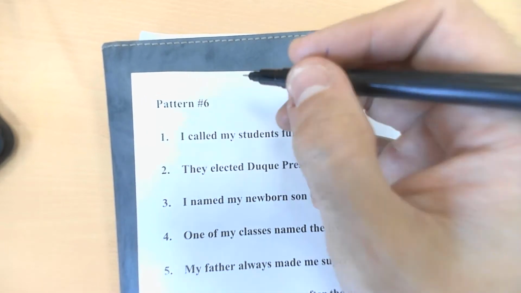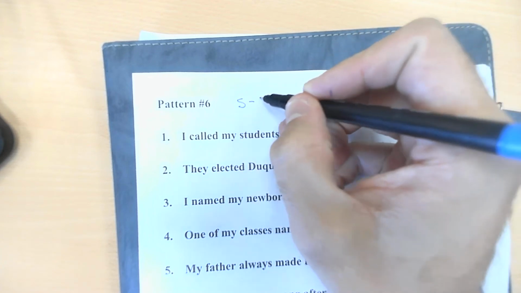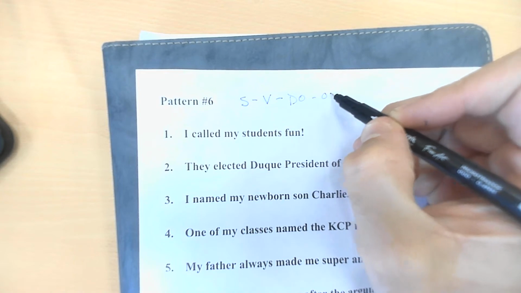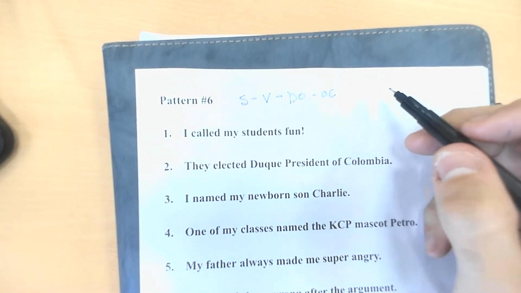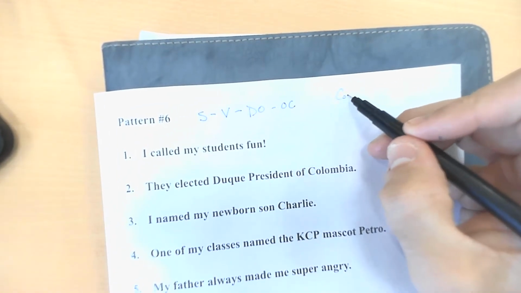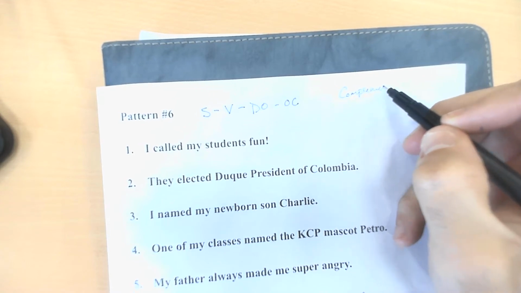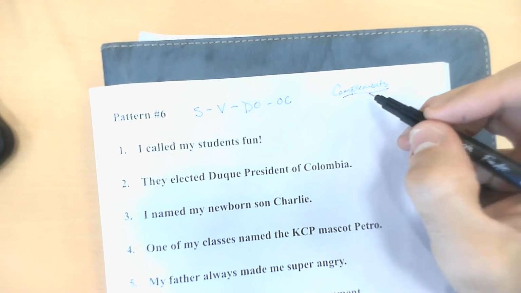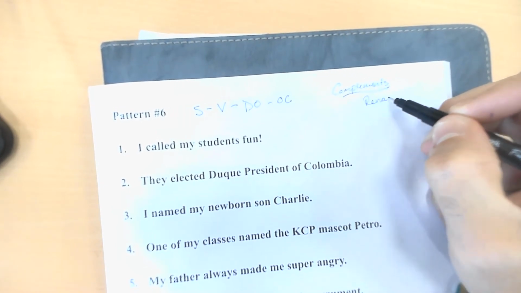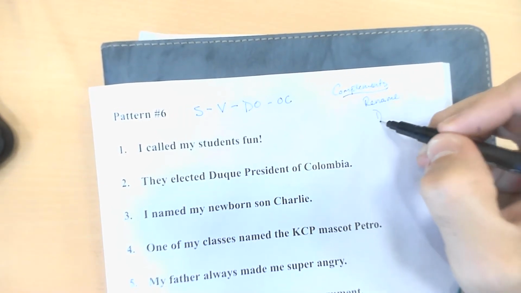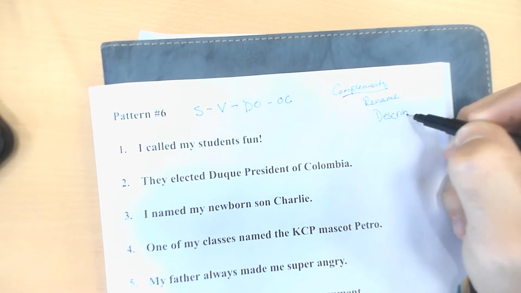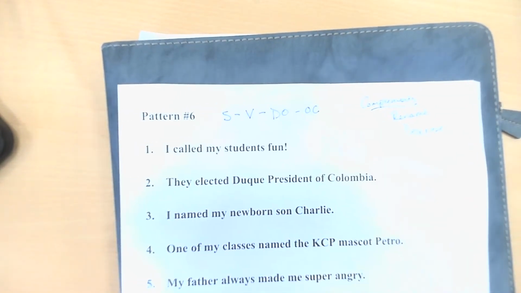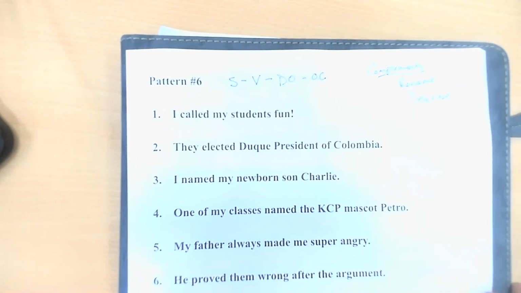So pattern 6 will be subject, verb, direct object, and object complement. Just like with a subject complement, complements, and I just wrote that poorly because I'm not using my other hand to hold it, will rename or describe what they are working with. In this case, the object complement works with the object. So let's do one of them. Actually, let's do all of them.